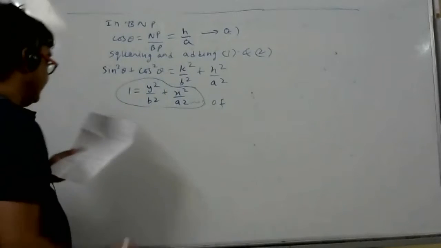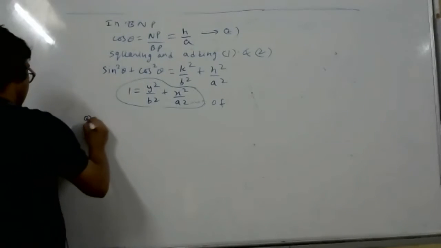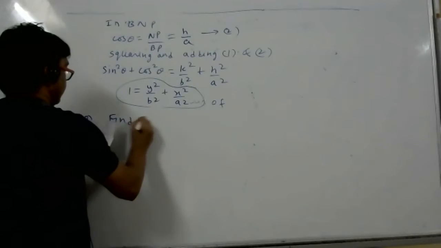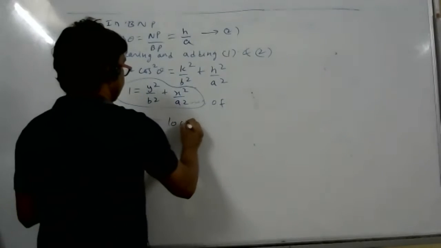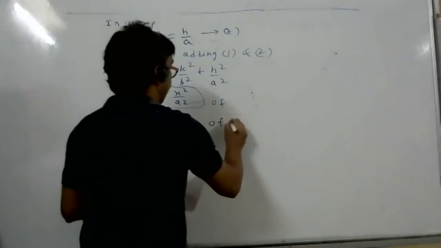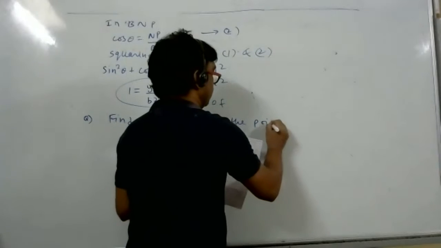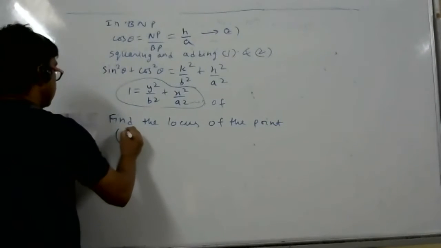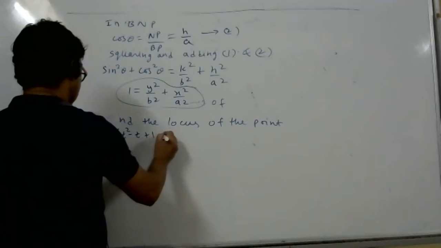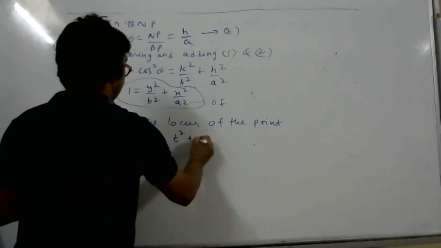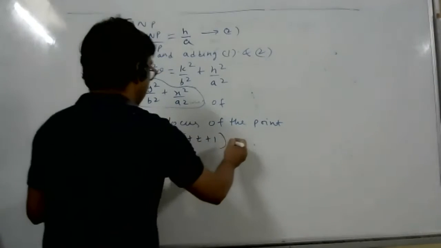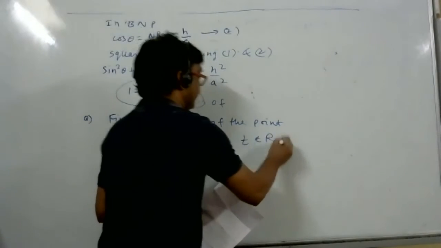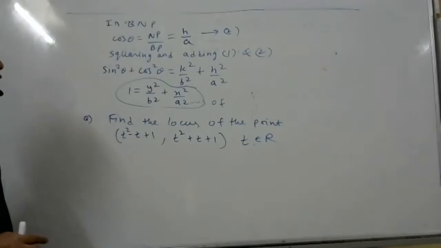Write one homework sum. Find the locus of the point (t square minus t plus 1, t square plus t plus 1), where t belongs to the real numbers. Find the locus of this point.